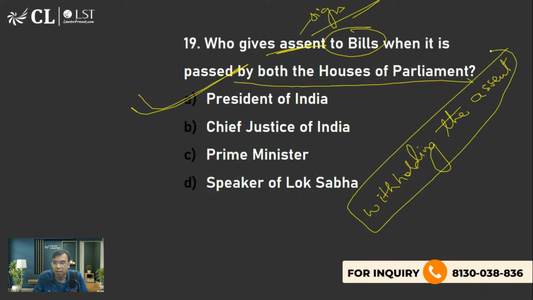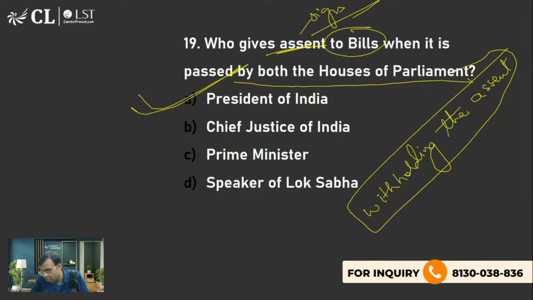कहीं पढ़ा है? Yes, Aditya. ऐसा question है CLAT में. Withholding the assent का मतलब क्या हुआ? Pocket veto? नहीं, not pocket veto.